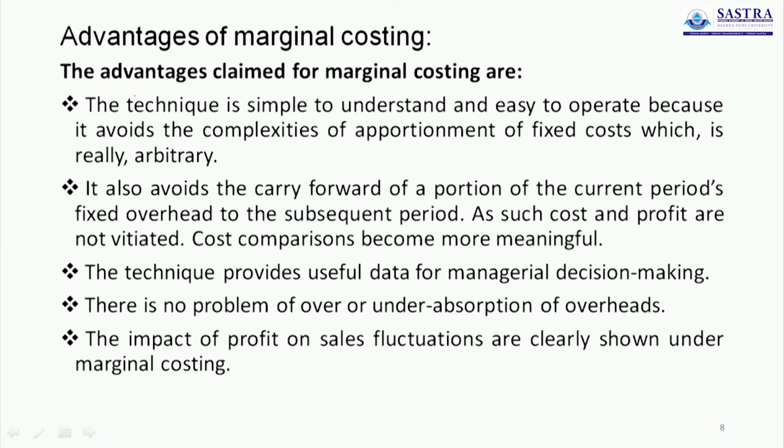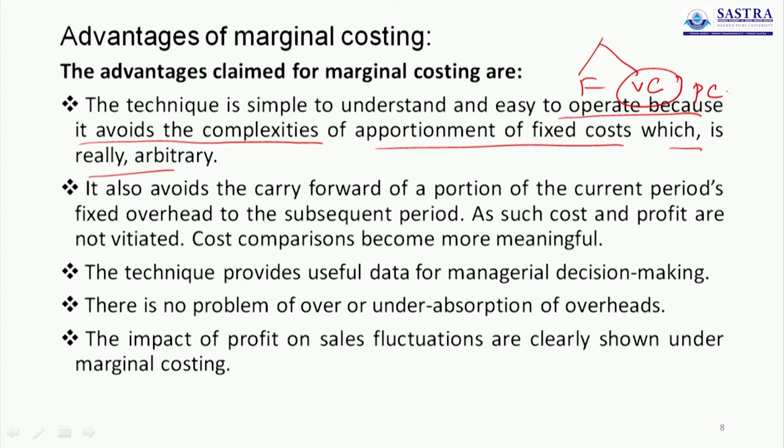The advantages claimed for marginal costing are: the technique is simple to understand and easy to operate. It avoids the complexity of apportionment of fixed cost, which is really arbitrary. We already discussed that cost can be divided into two, fixed and variable cost, and only the variable cost is considered as product cost.